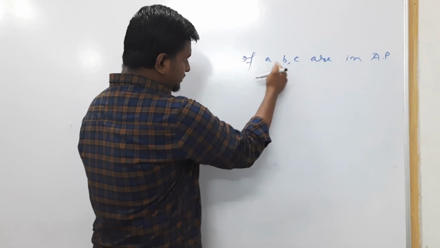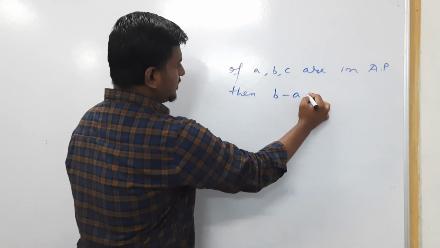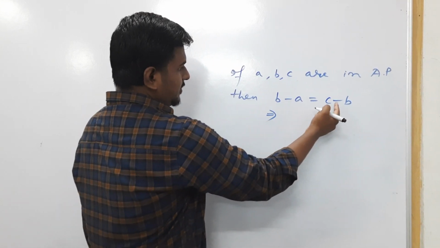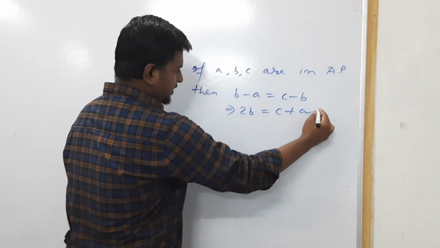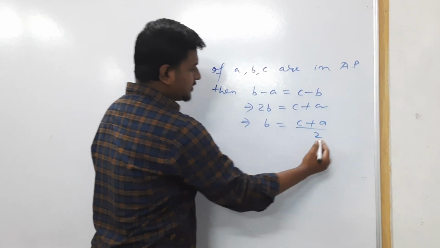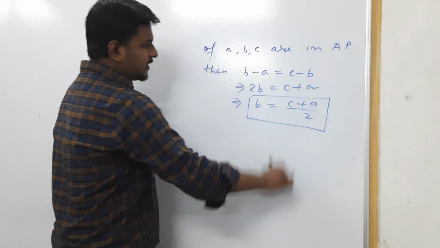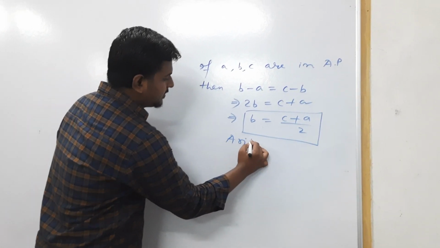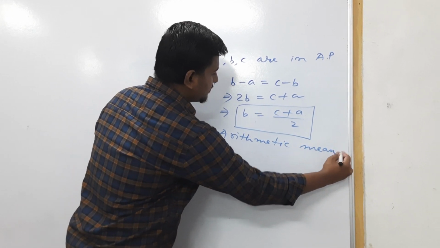So B minus A will be equal to C minus B. If B comes to this side, then twice B equals C plus A, so B equals (C plus A) by 2. This is also an important formula. And this B is known as the arithmetic mean of an AP.